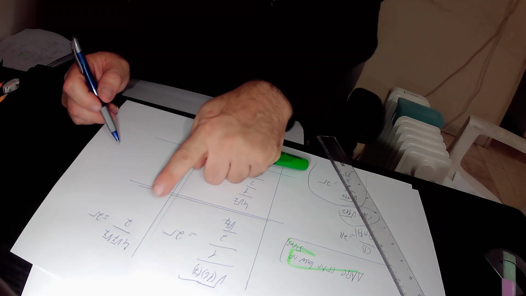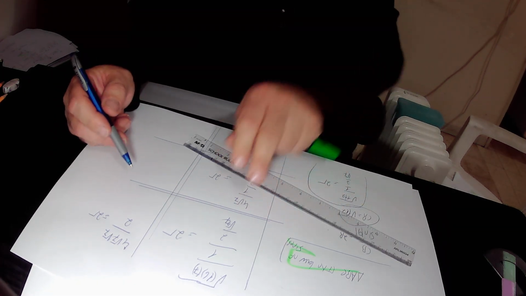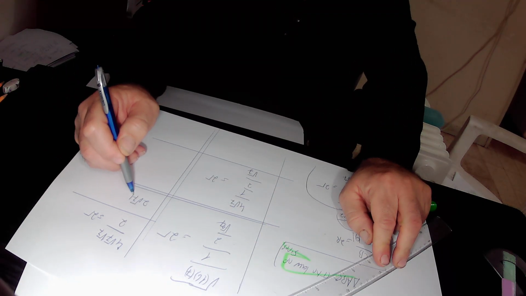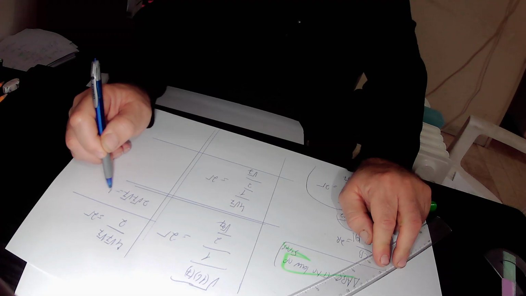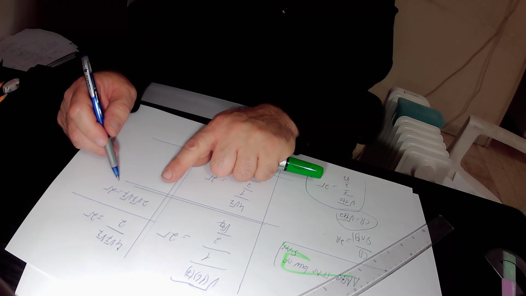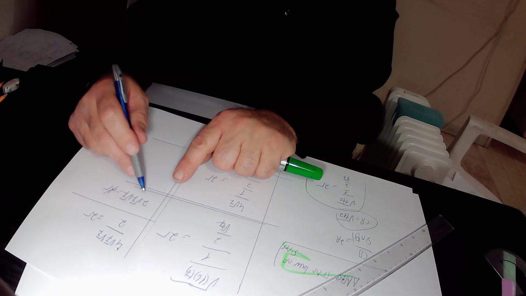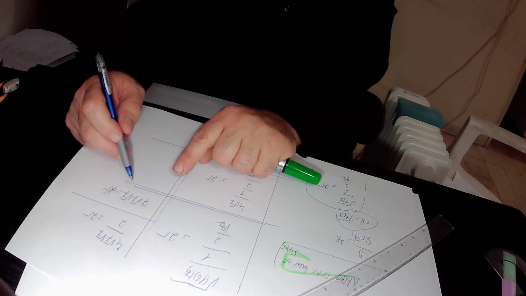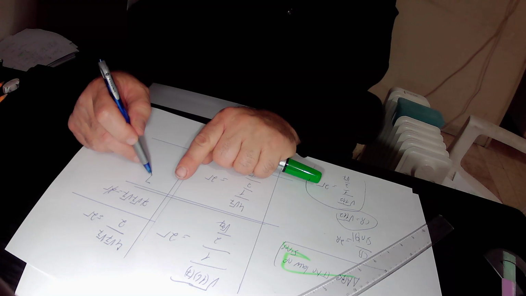Here 4 over 2 is 2, so in total this expression equals 2 times square root of 7 times square root of 7 equals 2R. Here we have 2 on both sides of this equation, so the 2 gets cancelled, and we are left with square root of 7 times square root of 7, that is 7, equals R.